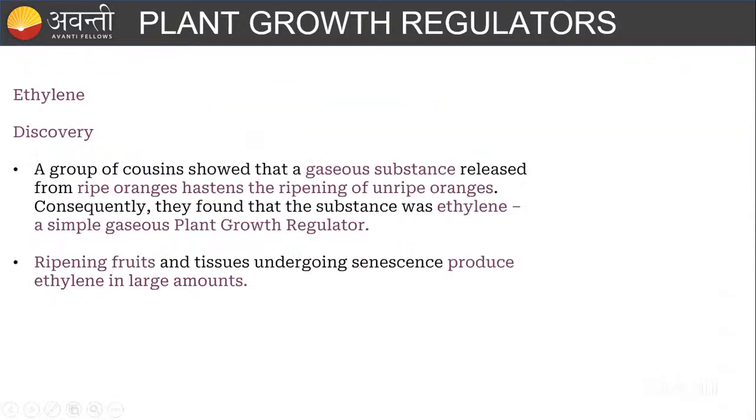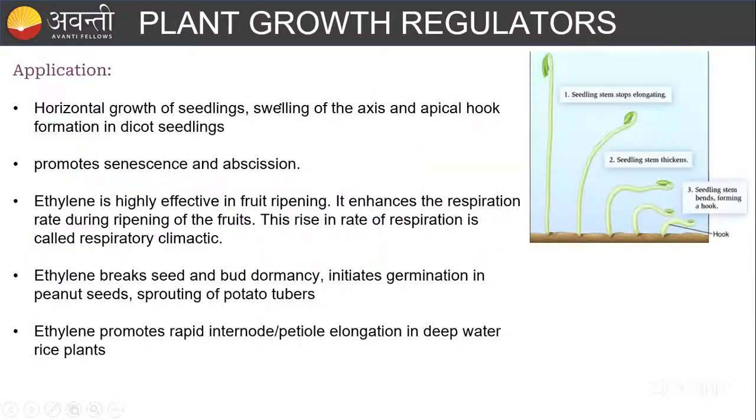Okay. And ethylene, you know that it's a gaseous substance. It hastens the ripening of oranges and the ripening of fruit. Here you can see mainly the triple response. The triple response is mainly by ethylene. What are the triple response? Horizontal growth of the seedling, swelling of the axis, and apical hook formation in the dicotyledon seedling, mainly due to ethylene, and it will promote senescence and abscission.